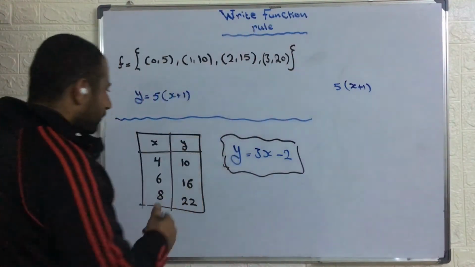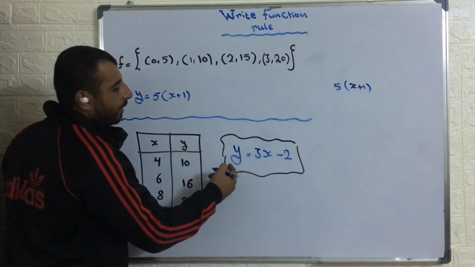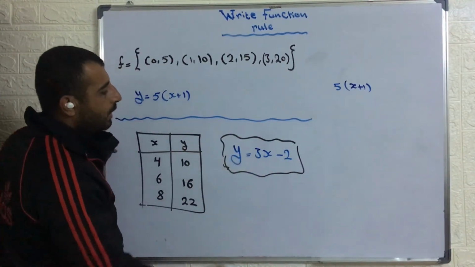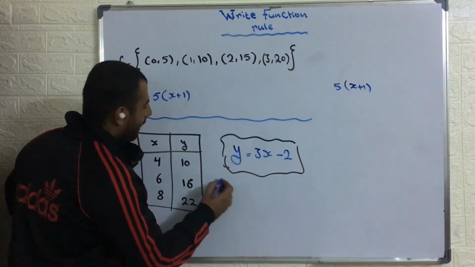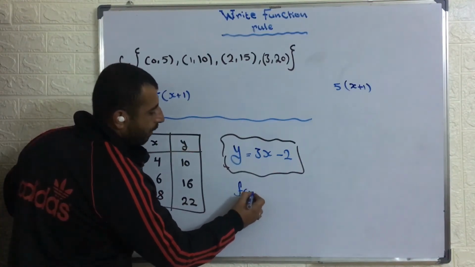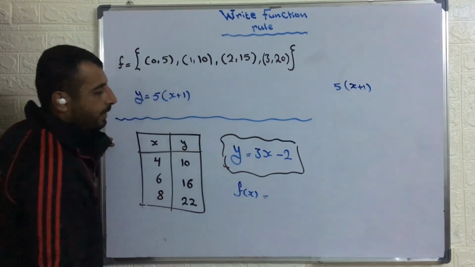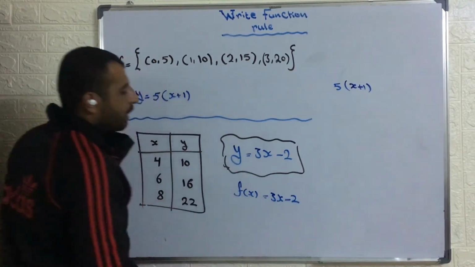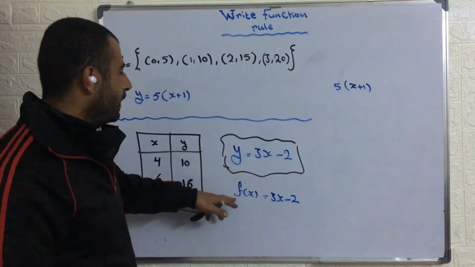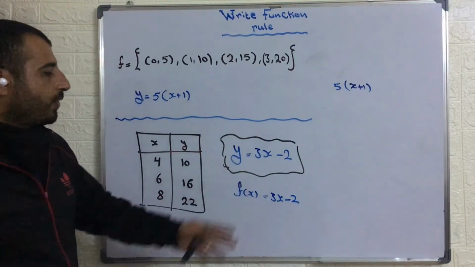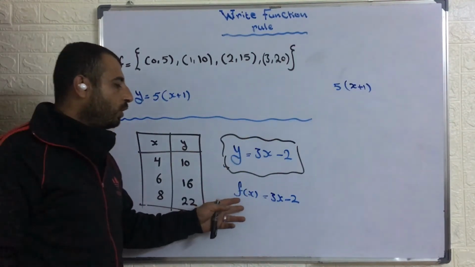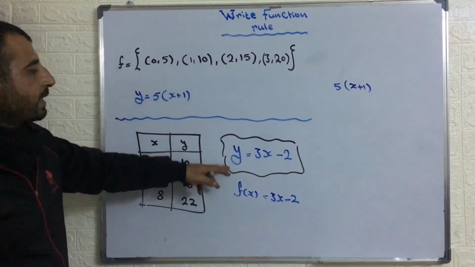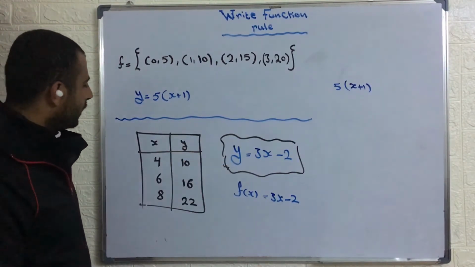Also, here I can write it as y equals 3x minus 2, or I can write it as f of x, a function of x, as I said in the previous video. So I can write this function like this or like this. So f of x equals 3x minus 2 is the function notation. This is the equation notation.